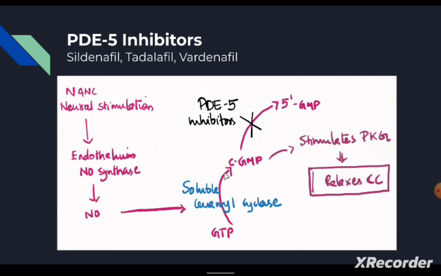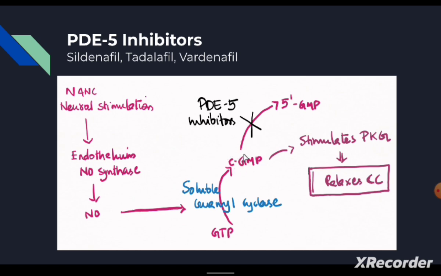So basically, this cGMP is the main factor causing the relaxation of the corpus cavernosa by stimulating protein kinase G. So we need more cyclic GMP inside the corpus cavernosa cells in order to relax the corpus cavernosa. We cannot directly inject the cGMP, but we can prevent the metabolism of cGMP. And this metabolism of cGMP is prevented by the PDE5 inhibitors.